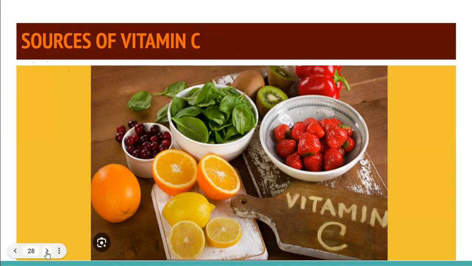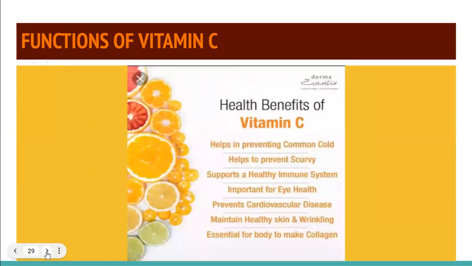Vitamin C. Vitamin C is found in all the citrus fruits, vegetables, all the sour tasting foodstuffs. Bell pepper contains lots of vitamin C. Berries, strawberries, they all contain vitamin C, and the function of vitamin C is, first of all, it will help you to strengthen your immunity. You will be protected from common cold and cough because your immunity will become strong, so you will be easily able to fight infections.